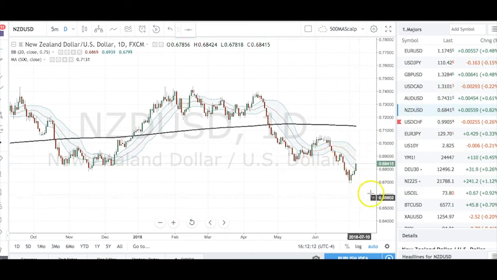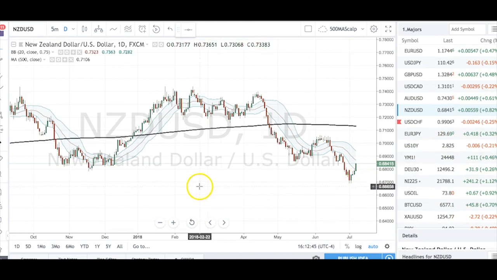Also a similar kind of story, but a very, very powerful push in the Kiwi today, as short-term yields in the Kiwi and in the Aussie are rebalancing against the short-term yields in the dollar. You can see that the 10-year, despite decent non-farm payrolls, has actually declined, and that's very much a symptom of the fact that the fixed income market really thinks the second half of the year could be much more problematic for the U.S. economy than it's currently experiencing.